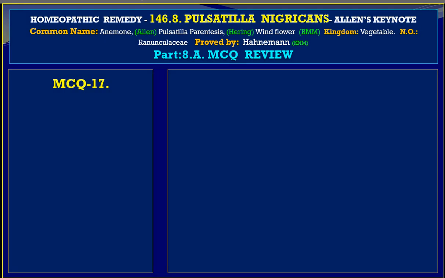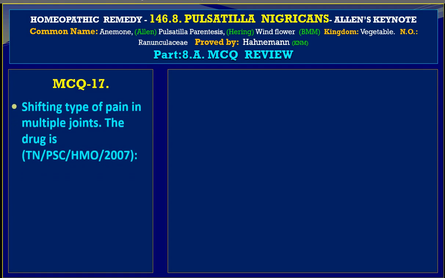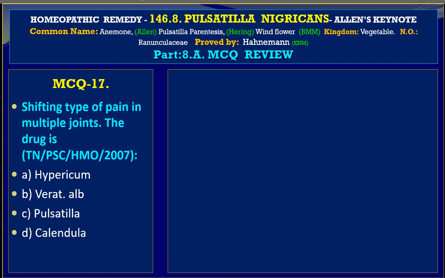We have MCQ 17, shifting type of pain in multiple joints. The drug is... The question comes from Tamil Nadu Public Service Commission Homeopathic Medical Officer Examination 2007. First variable is A, Hypericum, B variable Veratrum album, variable C stands for Pulsatilla, and variable D stands for Calendula, and the answer is C, Pulsatilla.